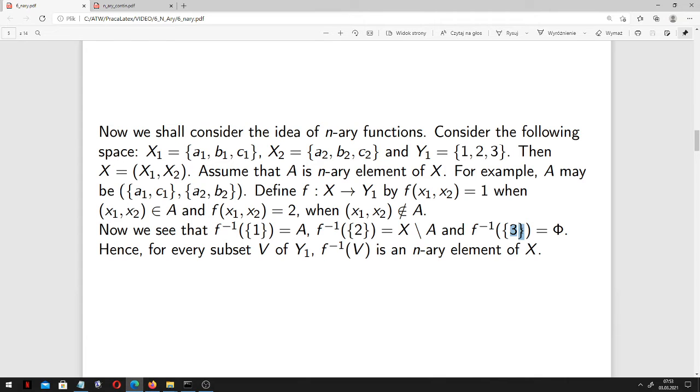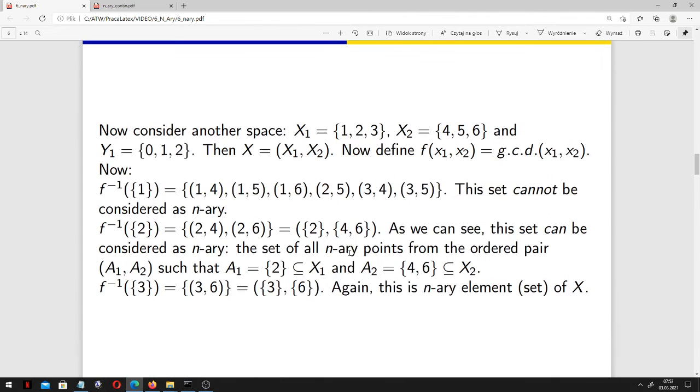And these are all n-ary sets. Moreover, we can conclude that for every subset V of Y1, the inverse image under this function is an n-ary element of X.